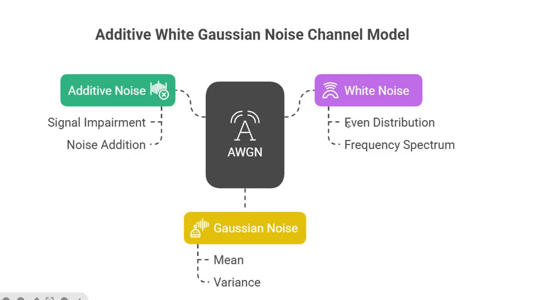And for Gaussian noise, the noise samples follow a Gaussian or normal distribution, which is completely defined by the mean and the variance, where the mean is assumed to be 0 and the variance represents the noise power. So this is about the additive white Gaussian noise channel model.